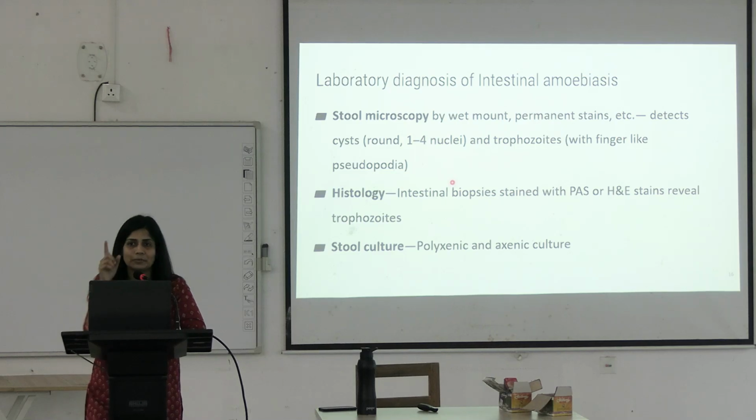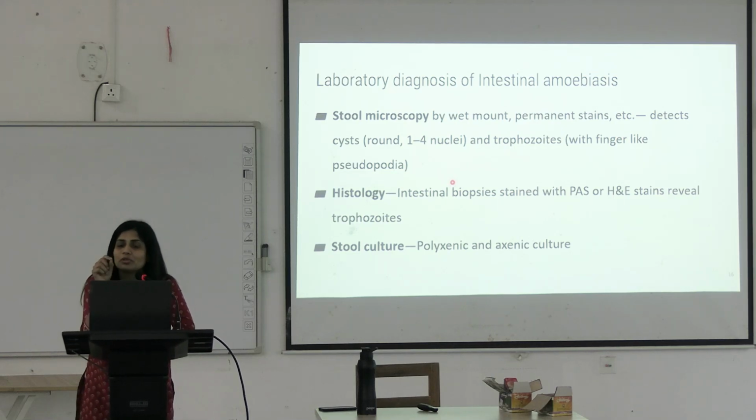I'll repeat once more. In saline wet mount, you will be able to distinguish the organism's motility properly. In iodine mount, nuclear material is enhanced, so iodine preparation is used to observe nuclear material. If you have to observe the trophozoite's motility, you will do saline wet mount. So we are performing two kinds of wet mounts, saline wet mount and iodine wet mount.